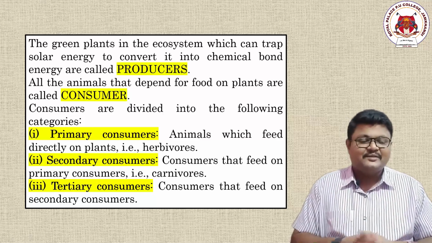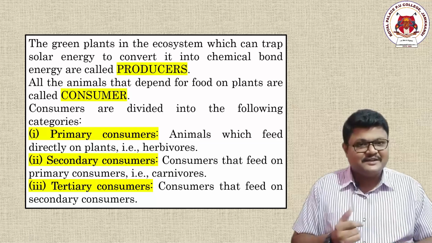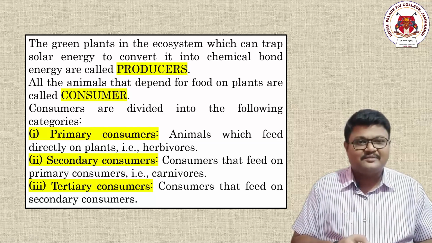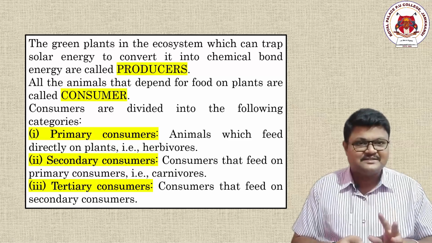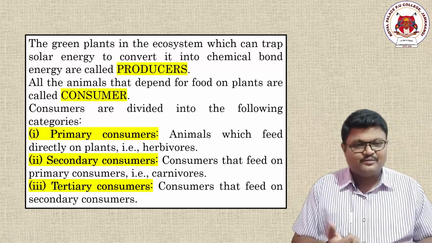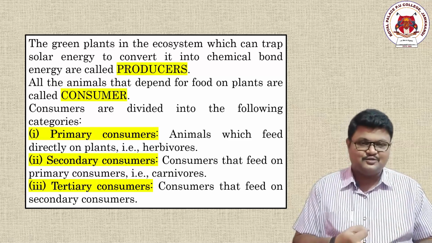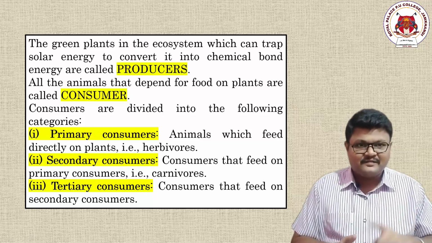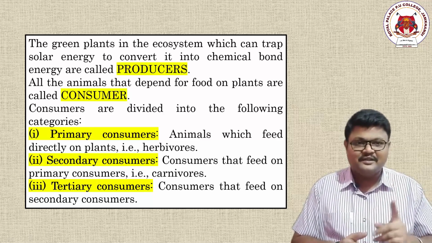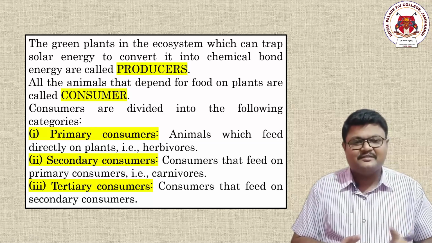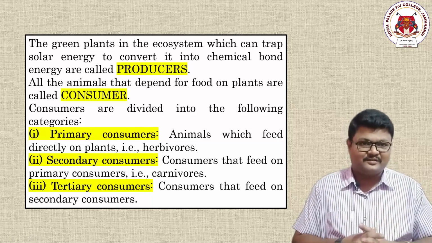Otherwise, consumers will not live at all. Consumers will die. So in case of consumers, let me tell you, these are called heterotrophs. These are completely dependent on producers, and their life is sustainable only in the presence of producers. Otherwise, there is no existence for the consumers. In case of consumers, we have three categories: primary consumers, secondary consumers, and tertiary consumers. Sometimes we even go for a further topic called the predator. These consumers are heterotrophic organisms. They cannot prepare their own food for their growth and development. They are completely dependent on the plants or other organisms, right?